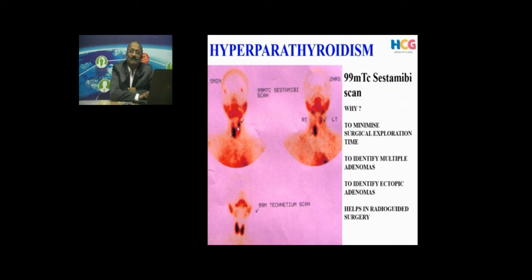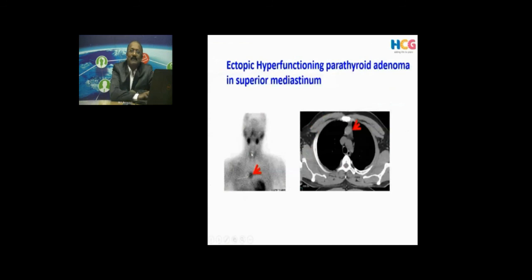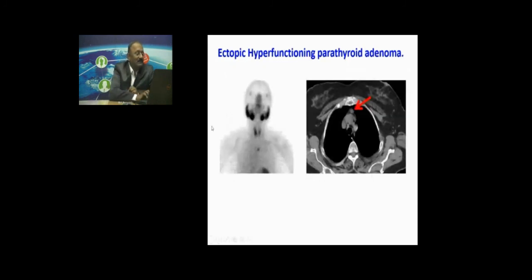So to identify multiple glands, or sometimes it can be ectopic. It is not seen in the expected anatomical position within the thyroid gland. It can be anywhere from the angle of the mandible up to the arch of the aorta. That's why you always include this much field of view. This is in the mediastinum, you can see here. This is very difficult. It may be passed off as a mediastinal lymph node, but here it is an uptake and the surgery will save this patient. Another example of a mediastinal hyperfunctioning parathyroid gland here.